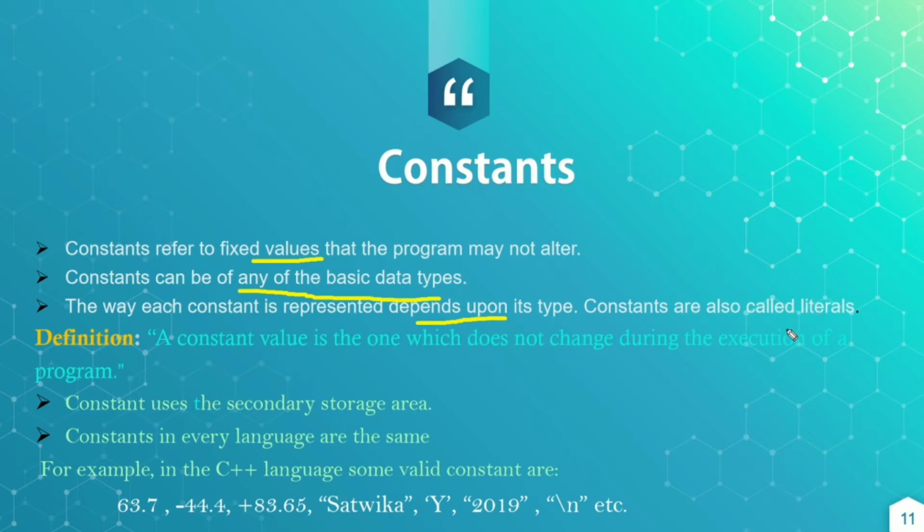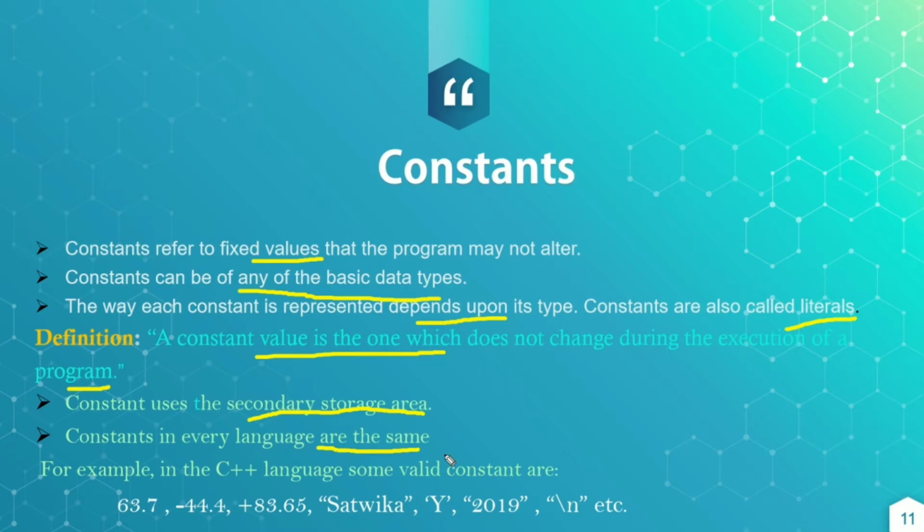Constants are also called literals. A constant value is one which does not change during program execution. These are stored in the secondary storage area. Constants are the same in every language.